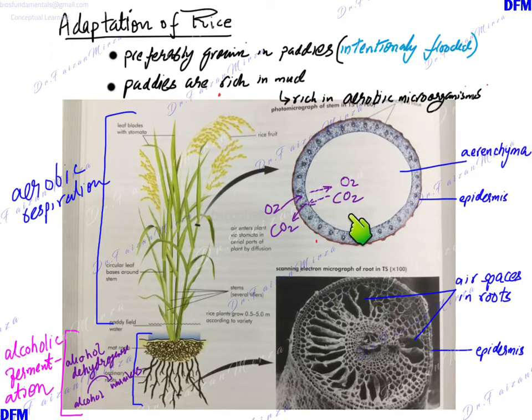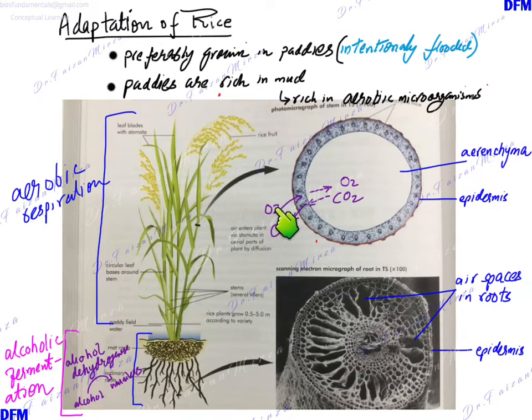Parenchyma is a specialized tissue with air spaces across which air is present, and air can then transport from one part of this plant to another, very much similar to xylem and phloem, which are involved in transportation of water and ions and sucrose respectively. Parenchyma promotes how gases can transport vertically all along this plant.